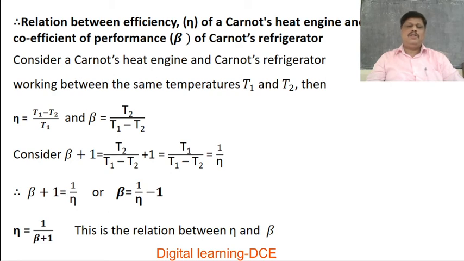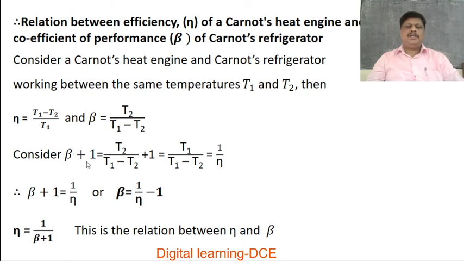Then we know that efficiency of a Carnot heat engine is given by eta is equal to T1 minus T2 by T1, and coefficient of performance of a Carnot refrigerator is given by beta is equal to T2 by T1 minus T2.